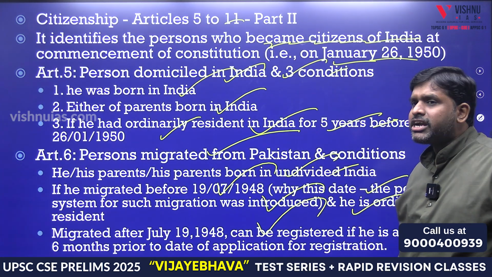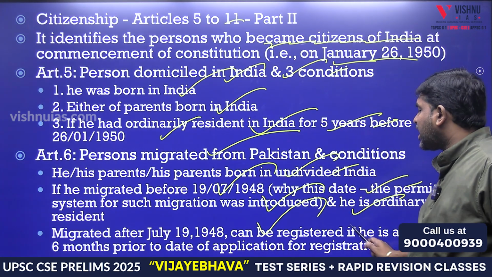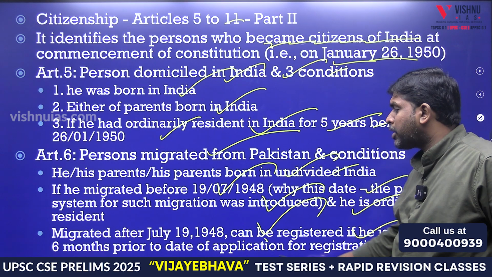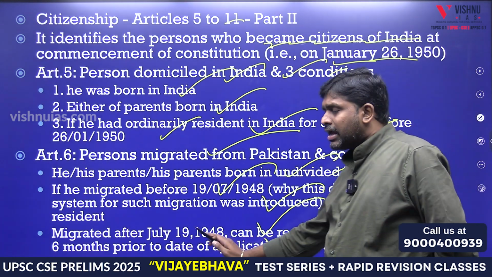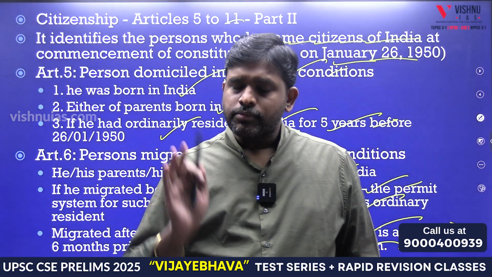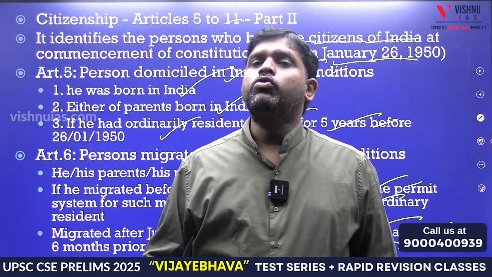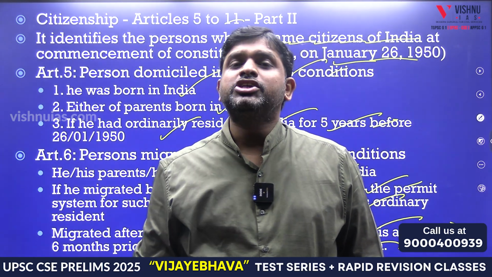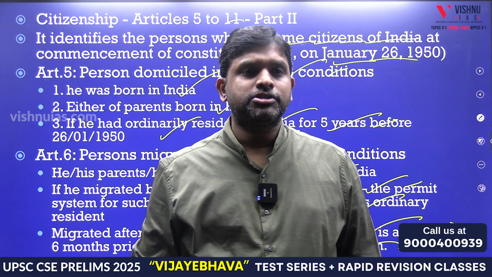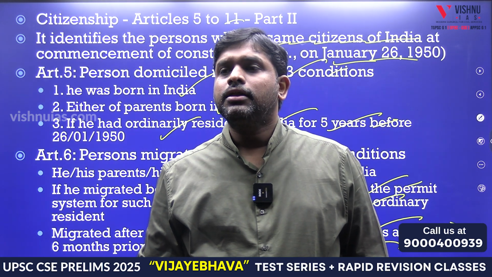Third, a person who migrated after July 1948 can be registered if he is a resident for 6 months prior to the date of application for registration. If he comes after this date and stays for 6 months, then applies after 6 months, he will get citizenship by naturalization. These are by Article 6.